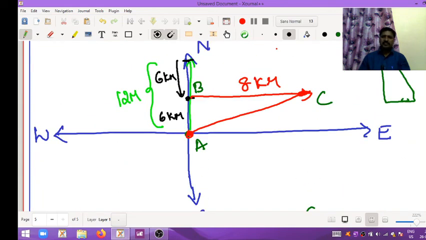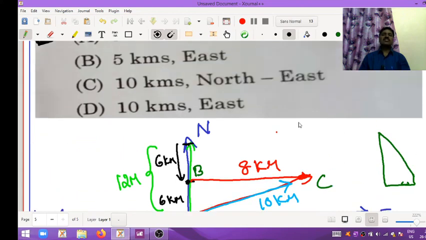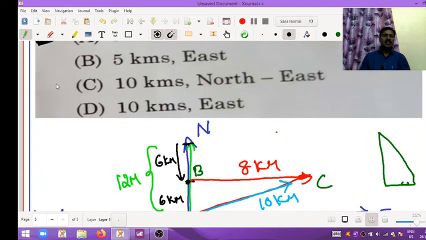See here, AC is equal to 10 kilometers. In which direction? Northeast direction, between north and east. This direction, northeast. So the answer is 10 kilometers northeast direction. Option C is the correct answer.